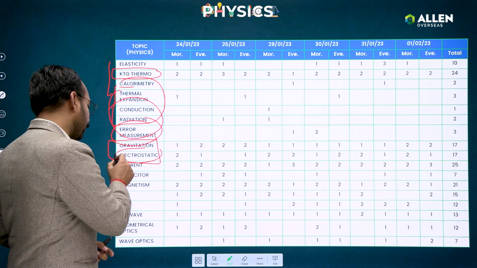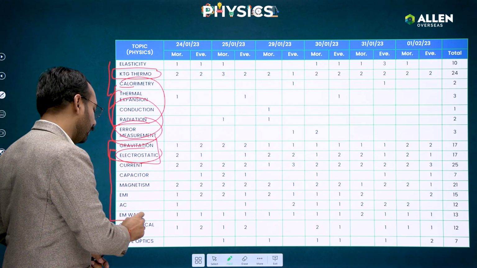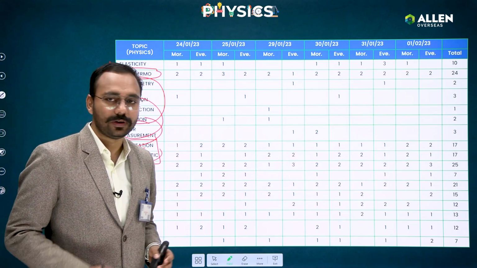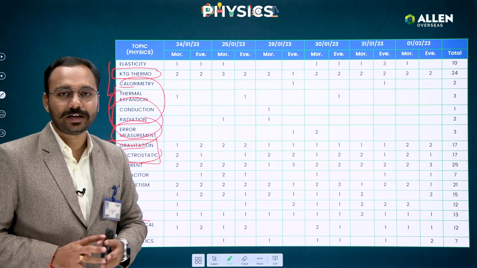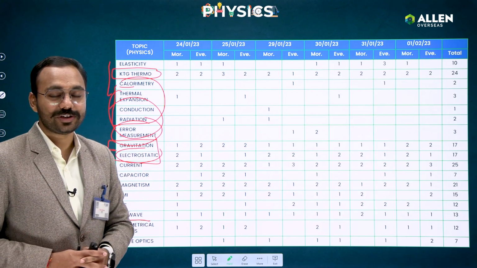Starting again from electrodynamics: electrostatics, going to current, capacitor, magnetism, EMI, AC and EM waves. Can you see how many questions, guys? 17, 25, 7, 21, 15 and 12. So these many questions they have asked just from electrodynamics. As always, it is the favorite portion for JEE Mains, and not just JEE Mains, JEE Advanced also.